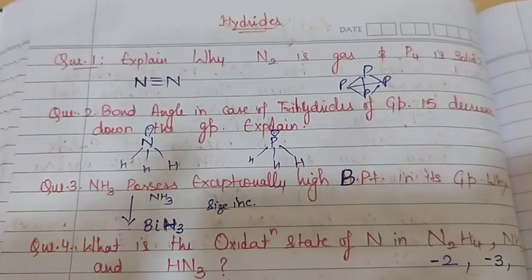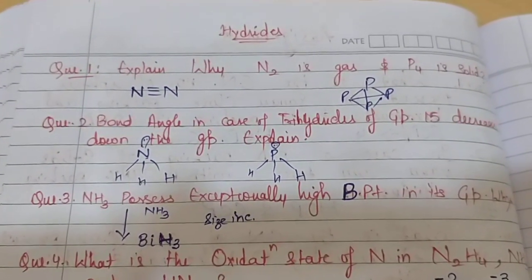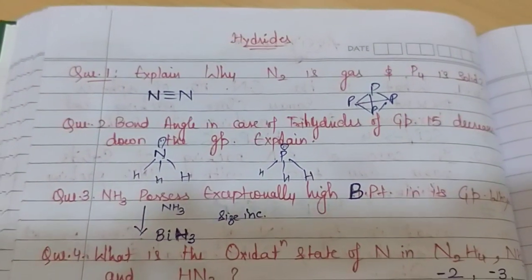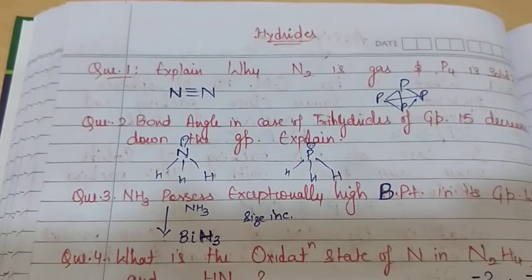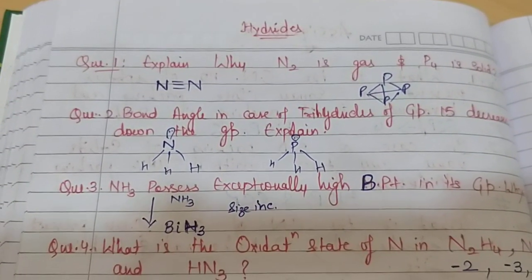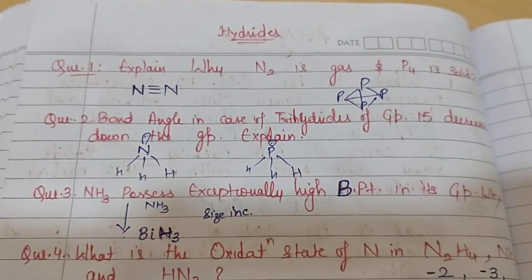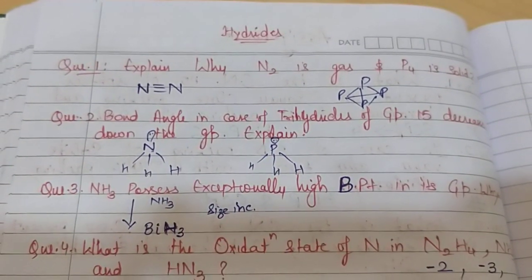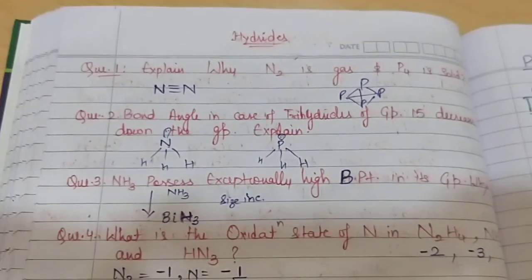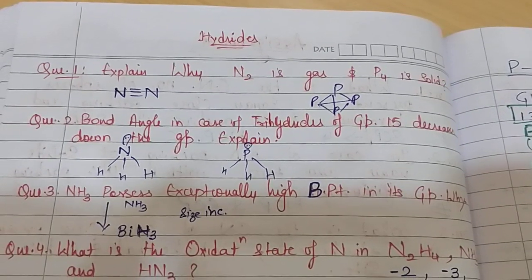So I had given you the assignment out of the P block elements. The first assignment was given on the hydrides, so I would like to discuss it. I've evaluated all the assignments submitted by you, and I have found some common mistakes which I'll be discussing here. We'll be discussing the assignment part, and I'll be telling you how to attempt the questions when it comes to exams. So the first question was, explain why N2 is a gas and P4 is solid.